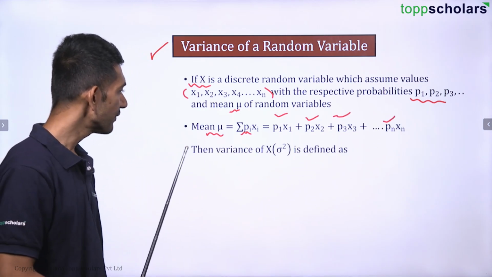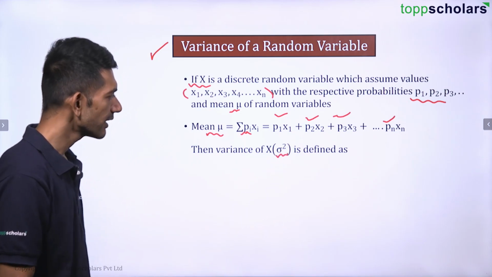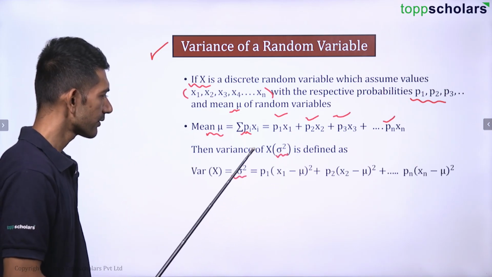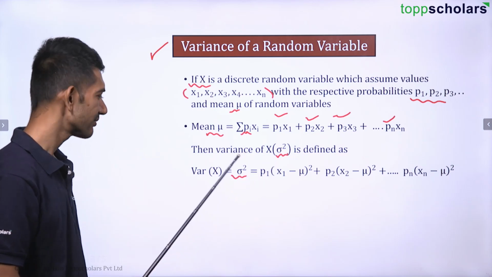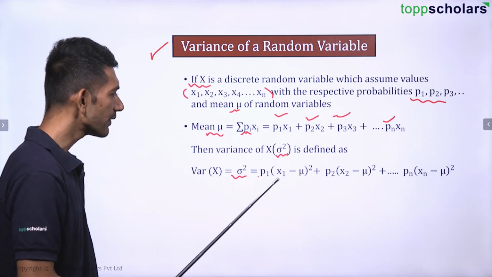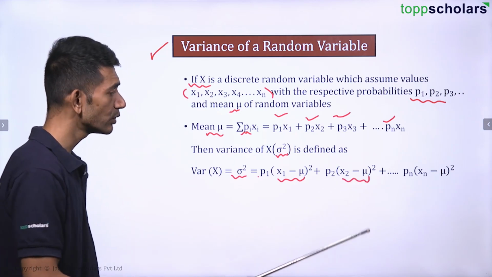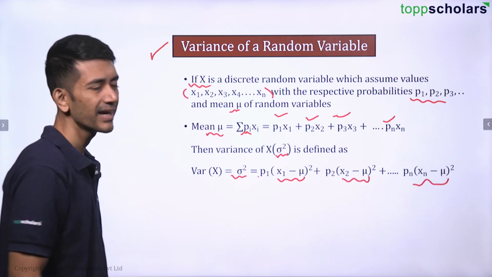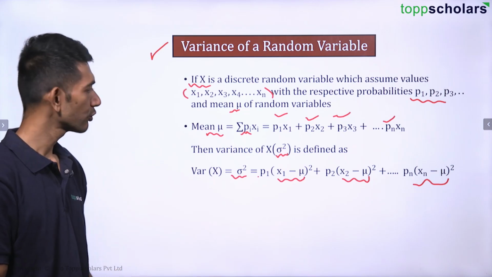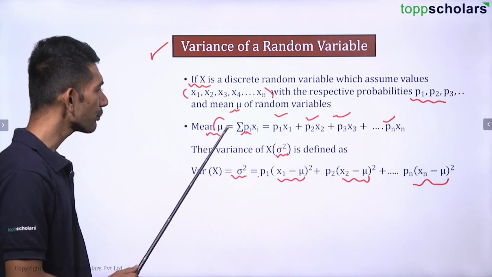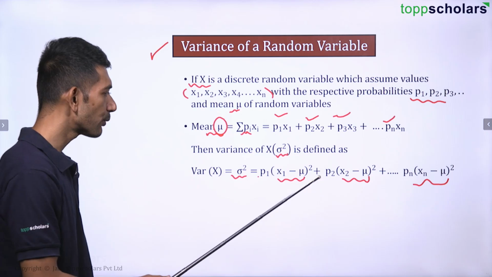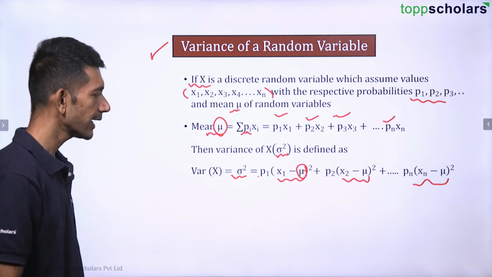And the variance, sigma square, is given by p1 (x1 minus mu) whole square plus p2 (x2 minus mu) whole square up to pn (xn minus mu) whole square. So you need to find out mu first and then put it here.